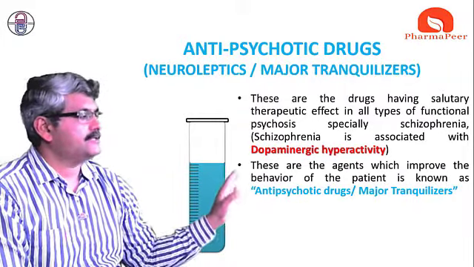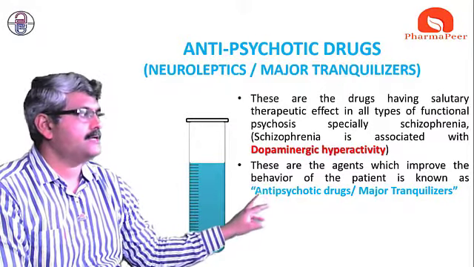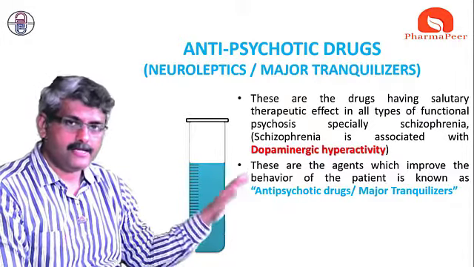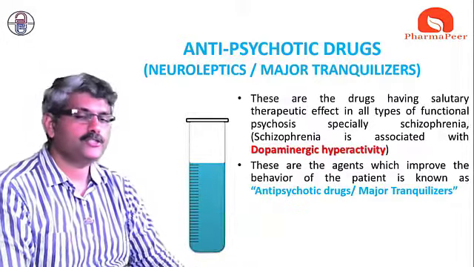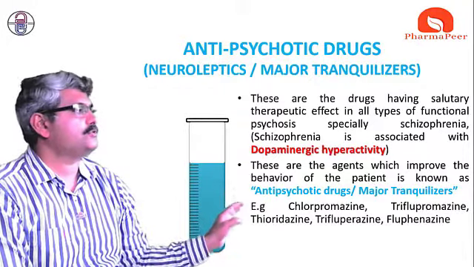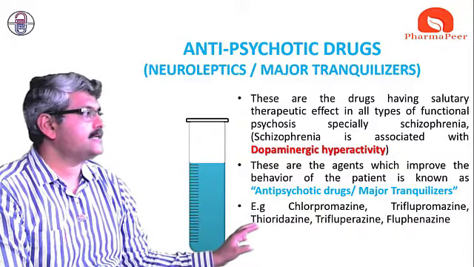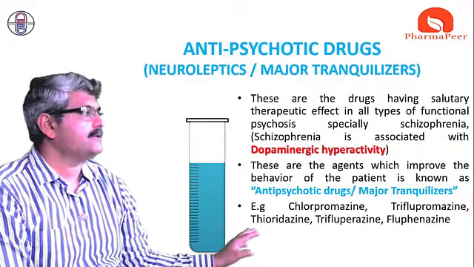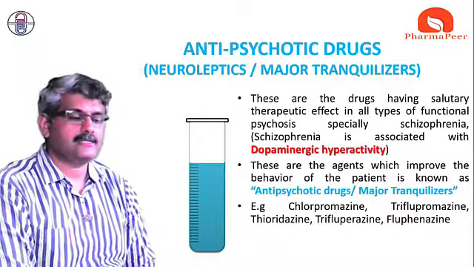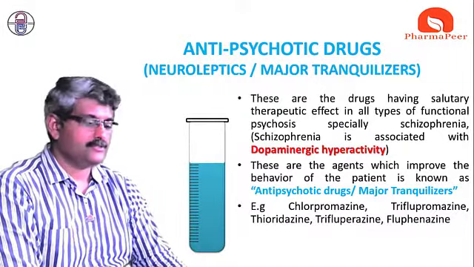These are the agents that improve the behavior of the patient, and that's why they are called antipsychotics, as well as major tranquilizers. Examples used for psychosis are chlorpromazine, trifluopromazine, thioridazine, trifluoperazine, clozapine. These are some common examples which can be used as antipsychotics.